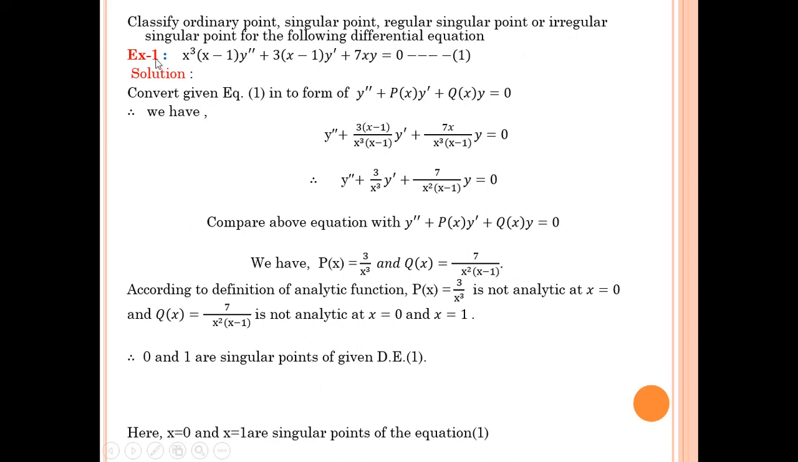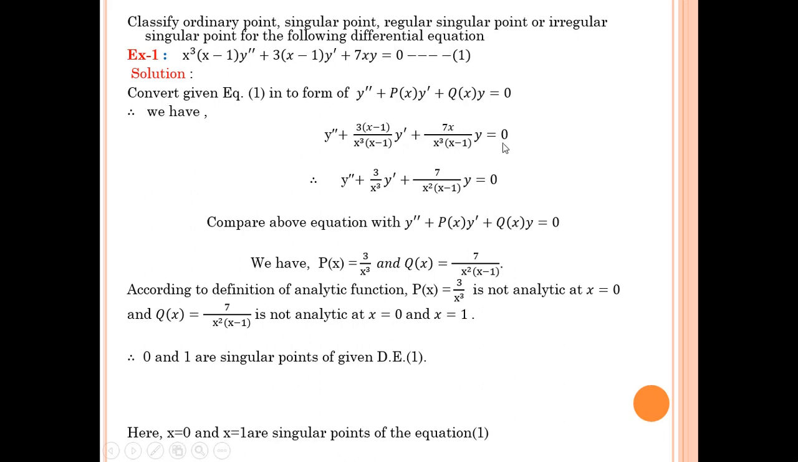Consider example 1. Example 1 is x cube into (x minus 1) y double dash plus 3 into (x minus 1) y dash plus 7x y is equal to 0. Solution. Convert the given equation 1 into the standard form of differential equation, y double dash plus p of x y dash plus q of x y equal to 0. Here the coefficient of y double dash should be 1, so divide differential equation 1 by x cube into (x minus 1). So we have y double dash plus 3 into (x minus 1) upon x cube (x minus 1) y dash plus 7x upon x cube (x minus 1) y equal to 0.